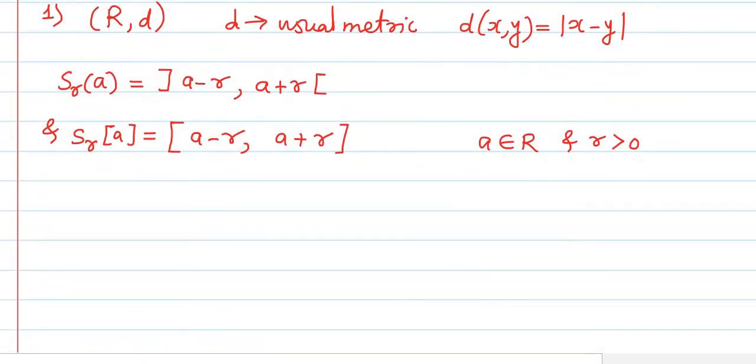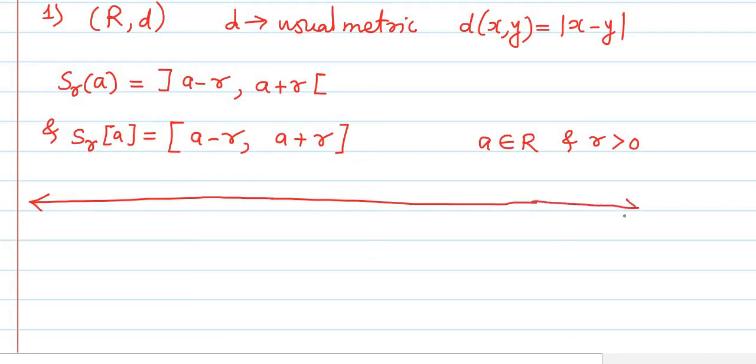Okay, and for clearly understanding this, we'll consider this by drawing a diagram. Let us consider a number line. On this number line, suppose here it is point A. This is the set of real numbers, the real line, and here it is suppose A. Then R is some positive real number.